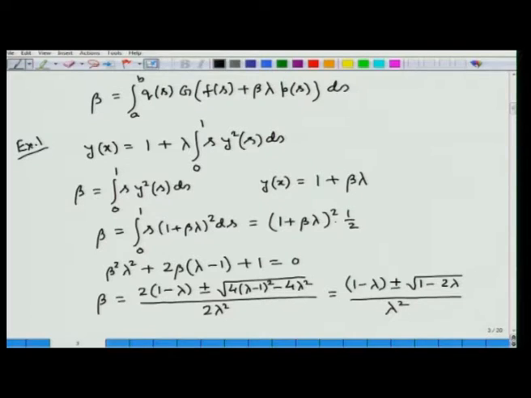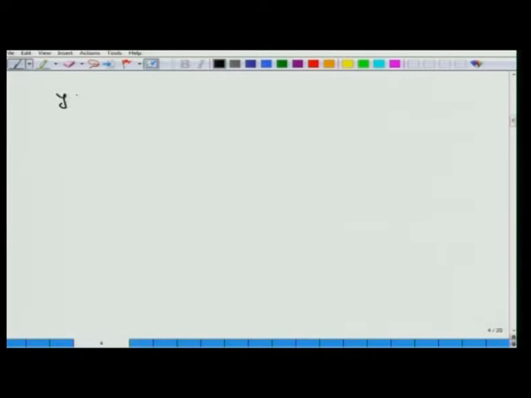So, real values of beta can be obtained for lambda less than equal to half, and substituting these expressions for beta into 1 plus beta lambda we can find that two solutions are given by y x is equal to 1 plus minus root over 1 minus 2 lambda divided by lambda.